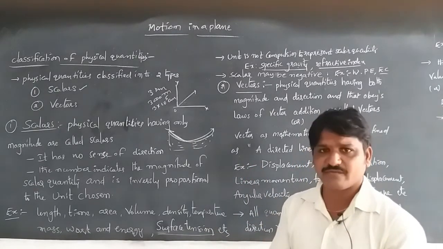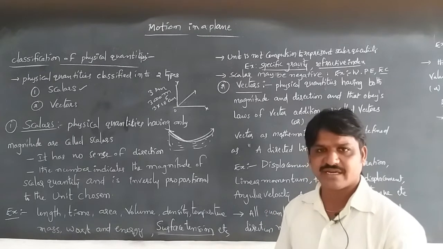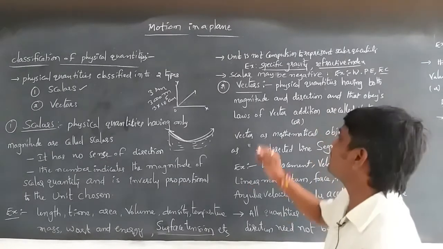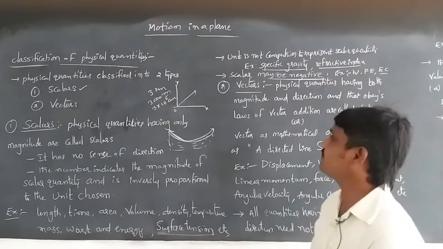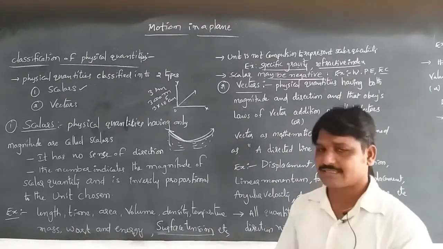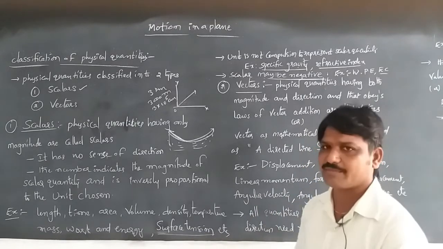And a scalar can also be negative. Work is a scalar quantity; we know that positive work, negative work and zero work exist. So a scalar may be negative. This is about scalars. In further units, we will discuss scalars deeply.